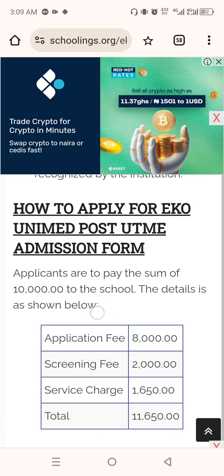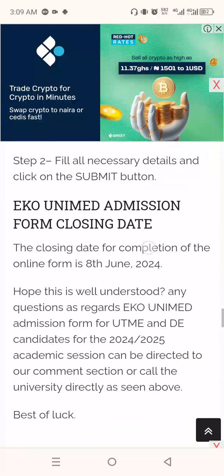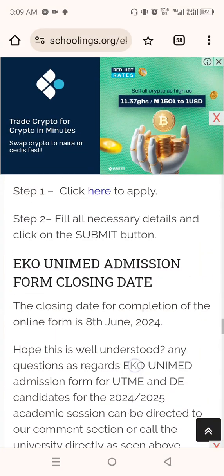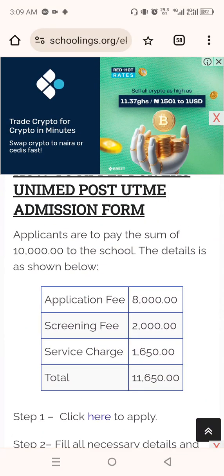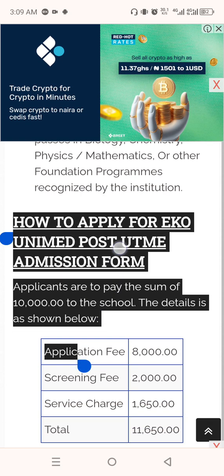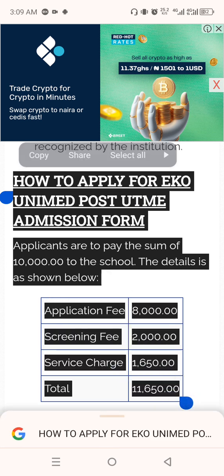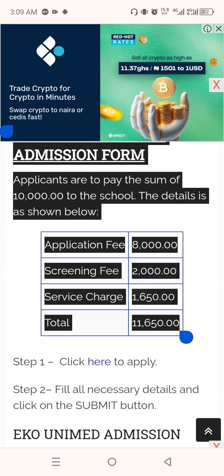So when I'm done with this, I'm going to work with this one too: how to apply for echoes post GMF. All you have to do now is to copy this, move it to that place, and ask it to rewrite to suit what you want. Let me rewrite this content here. Don't worry if this is a table, just copy it like that. There will be a rewritten version for you which you like.